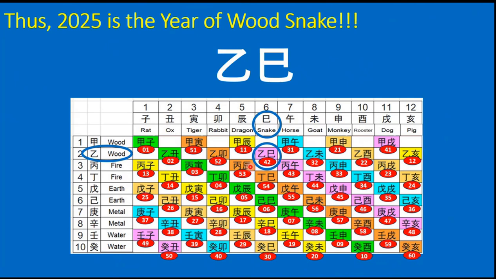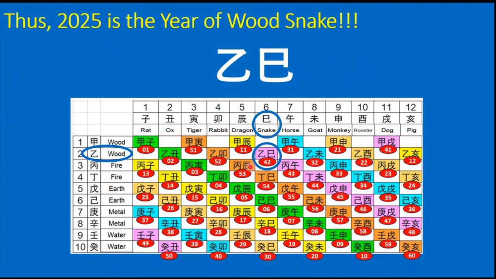The Chinese New Year 2025 begins on January the 29th, just 3 days from now, highlighting the year of the wood snake. The lucky zodiac signs for this year are predicted to be dragon, ox, rooster, monkey, and the snake. These signs can expect progress in their careers, finances, and relationships.